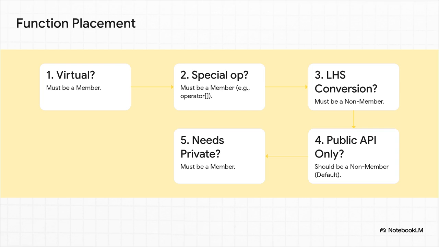Why? It's all about encapsulation. Every member function you add gets full access to the class's private guts. Non-member functions don't. So by preferring non-members, you minimize the amount of code that can touch the internal state of your class. We should only make something a member when it absolutely has to be, like if it's virtual or it truly needs that private access.